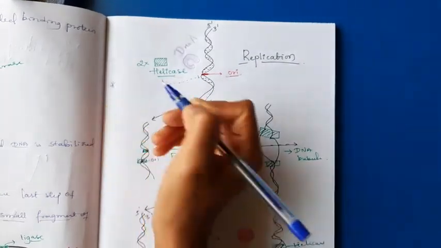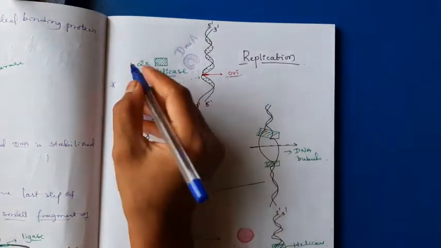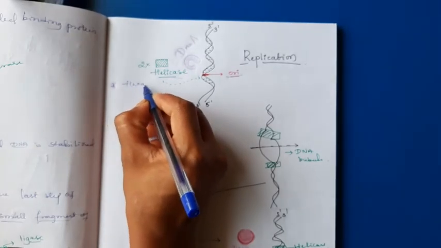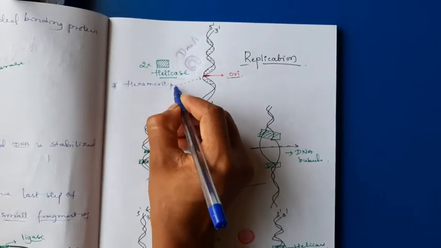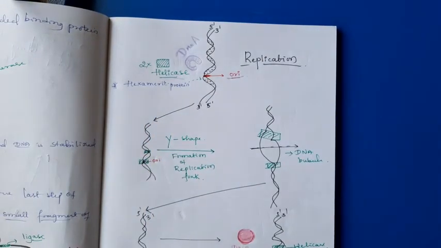I am writing here; if you want to make notes you can write separately. The energy necessary for the hexameric protein is provided by ATP.